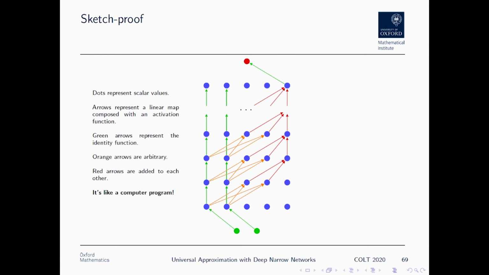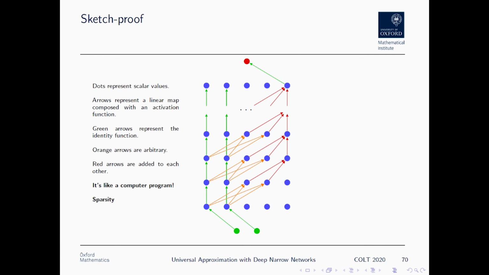There's another cool comparison to make here, which is to a computer program. And what I mean by this is that certain formal descriptions of a computer program can be written down by considering registers, where you have a straight line going across your page representing some place you can store information, and then lines between them representing operations between registers. And we're doing the same thing here. We've got 2 registers on the left-hand side storing our inputs, and we have 1 register on the right-hand side in which we accumulate our output, and then the computations in between them.